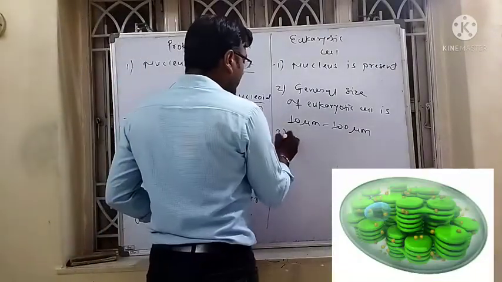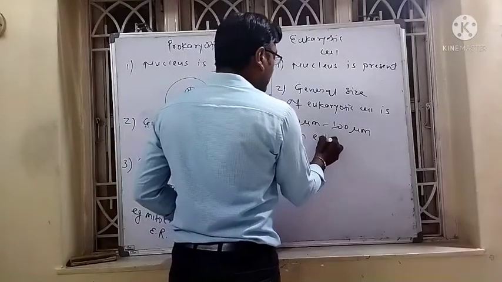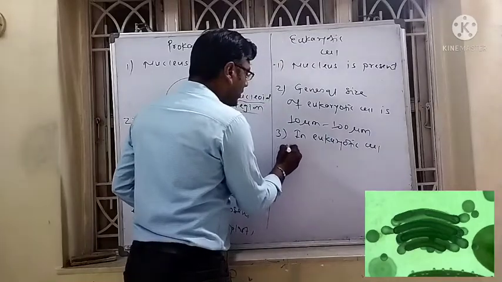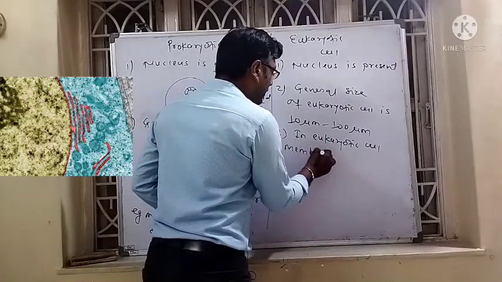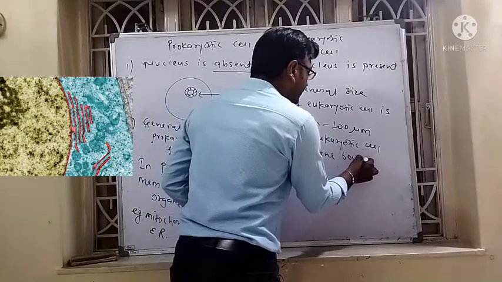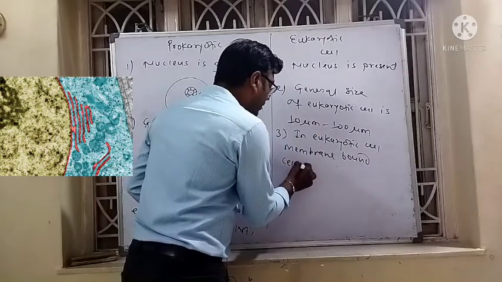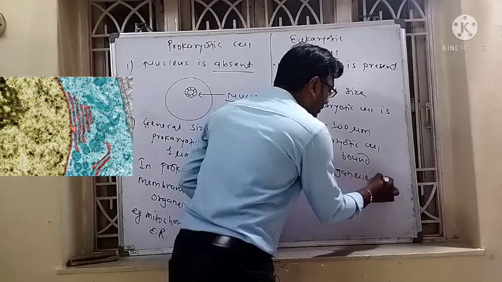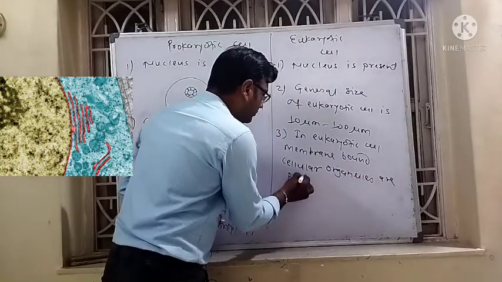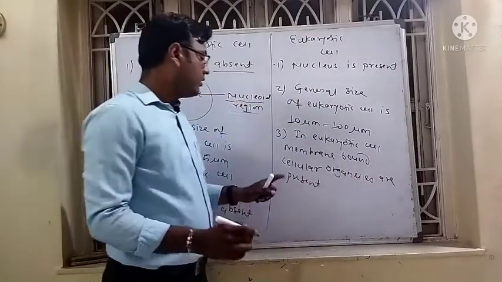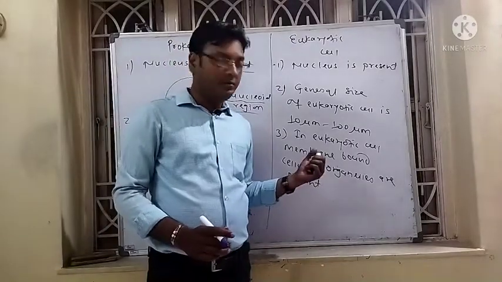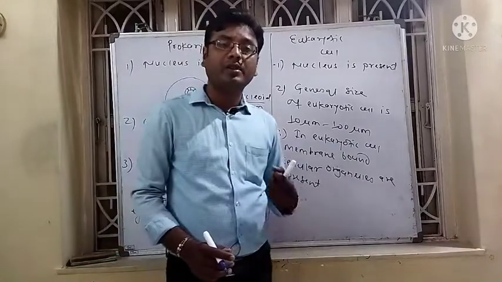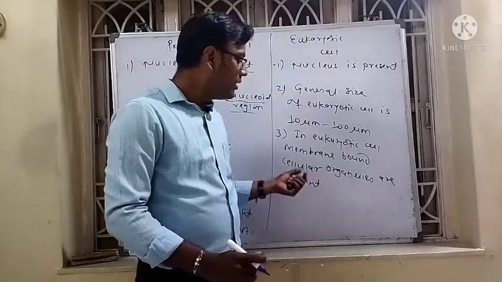While in the eukaryotic cell, membrane-bound cellular organelles are present. Like mitochondria; in case of plants, chloroplast is present; then Golgi complex, endoplasmic reticulum, nucleus.